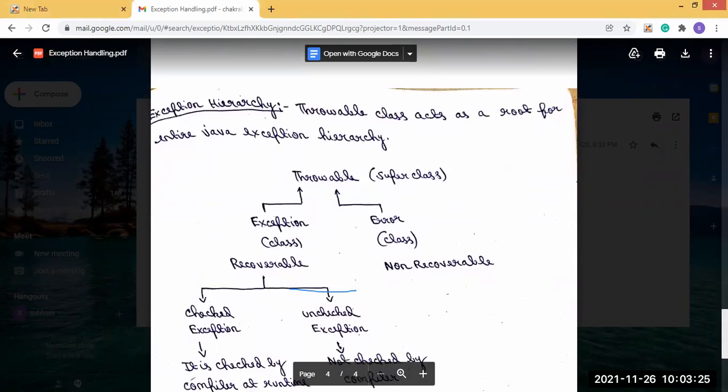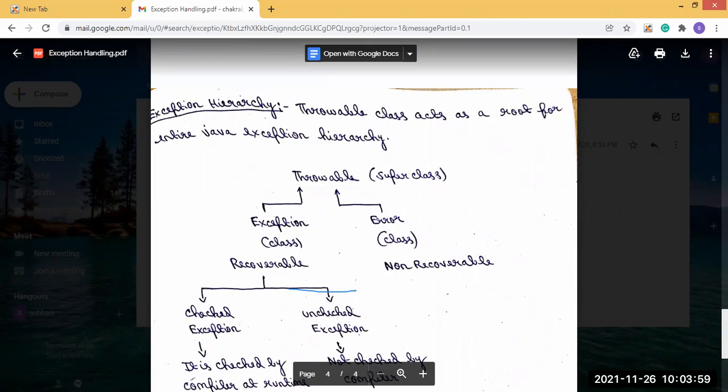Now, the Exception class can also be divided into two types, recoverable and non-recoverable. Under recoverable there are another two types: the checked exception and the unchecked exception. So Throwable is the super class of all the classes, and it is divided into two child classes, Exception and Error.